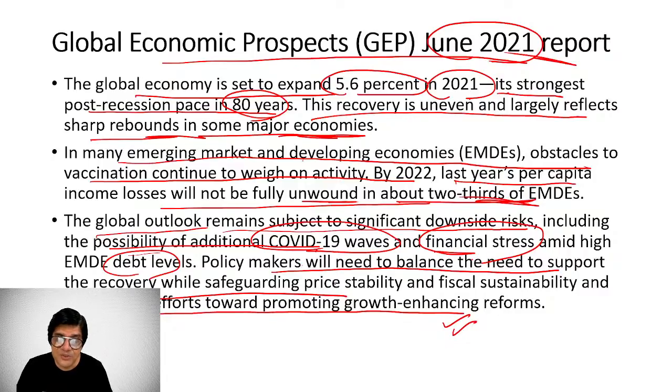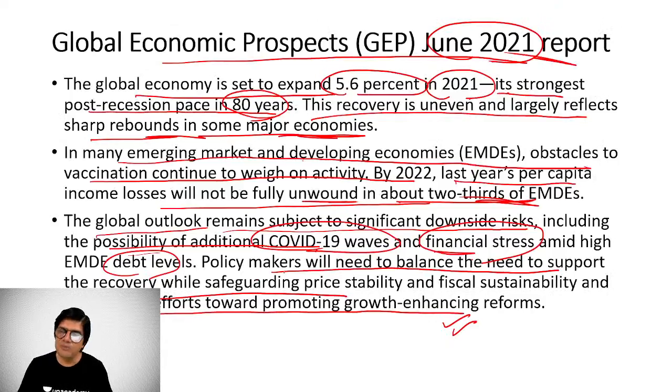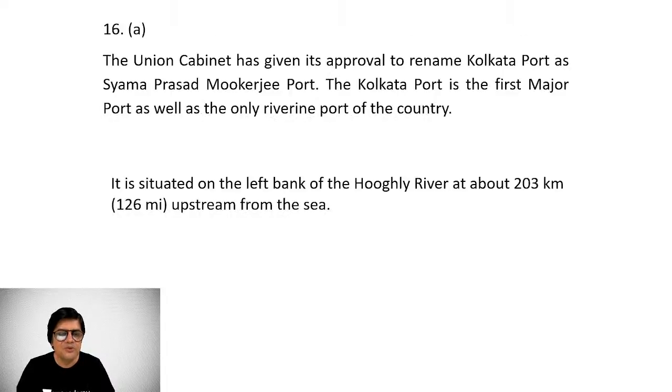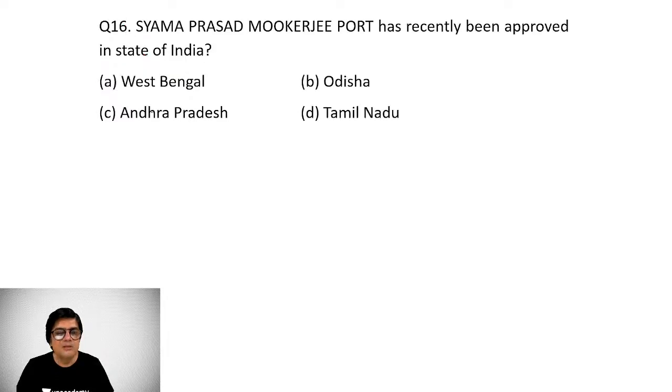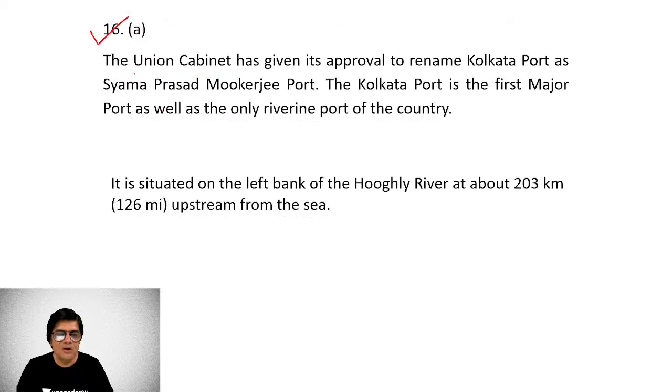Now, students, this is very, very important. You just have an idea about the Global Economic Prospects report of June 2021. Just a fairly good idea you should have about it. It's going to help you in the exam. Now, question number 16, Shama Prasad Mukherjee port has recently been approved. As you can make out, Shama Prasad Mukherjee, West Bengal. So obviously West Bengal. The Union Cabinet has given approval to rename the Kolkata port as Shama Prasad Mukherjee port.